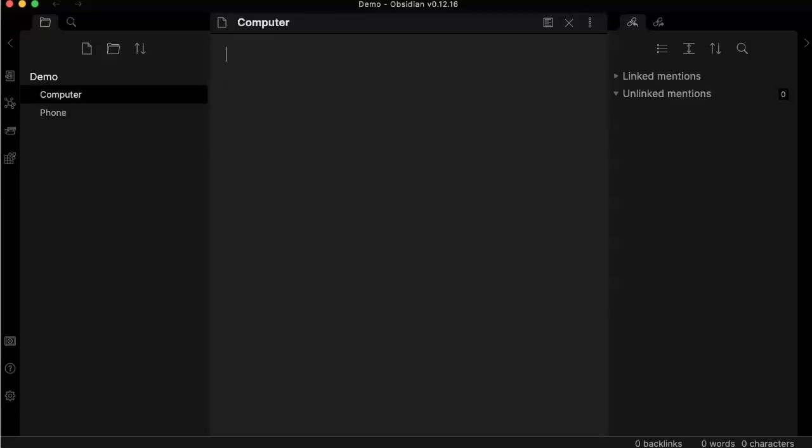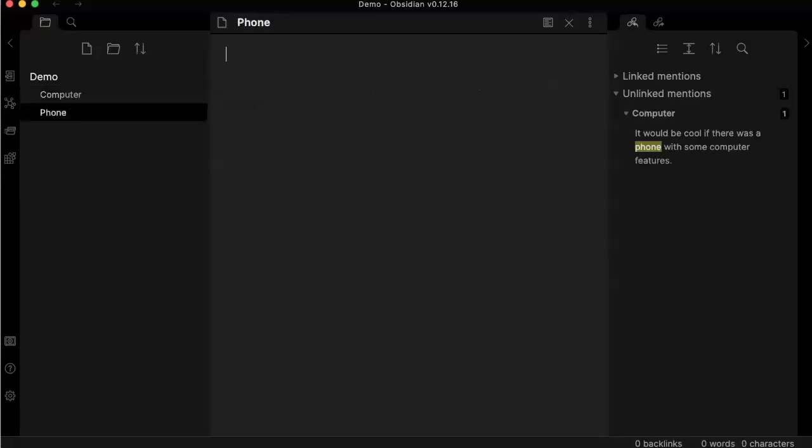Right now I'm in the computer node, and let's say I have an idea, and I write here: it would be cool if there was a phone with some computer features. Great.